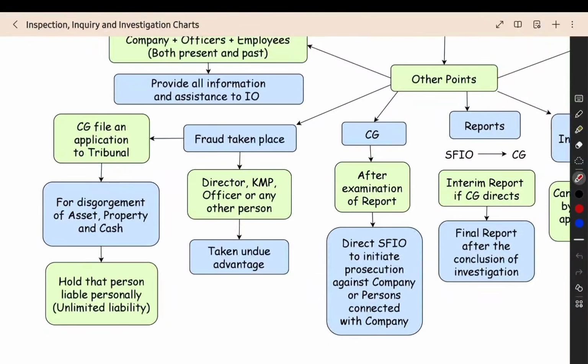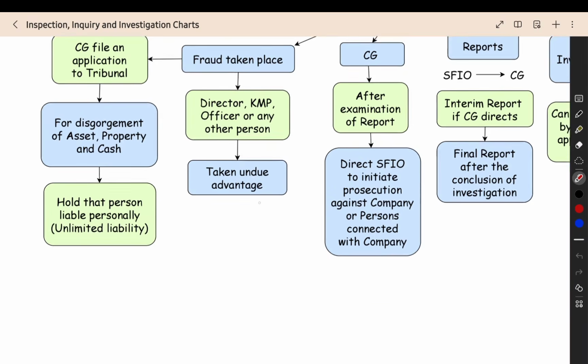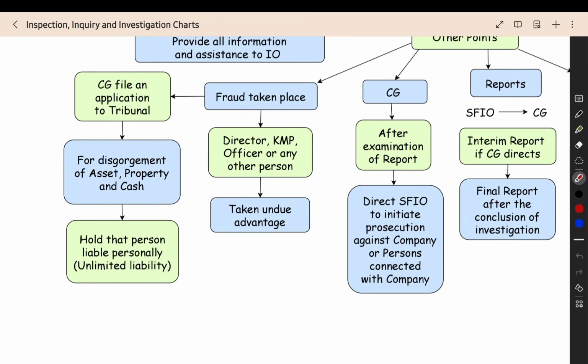Then here, after completing of investigation, we found out that fraud has taken place. Fraud has happened. That we are sure. We are having the evidence. Who has done the fraud? Director, KMP, officer, any other person has done the fraud, and they have got some undue advantage. They have got some unfair advantage or some fraudulent amount they are having. Then what will happen? The central government will file an application to the tribunal.